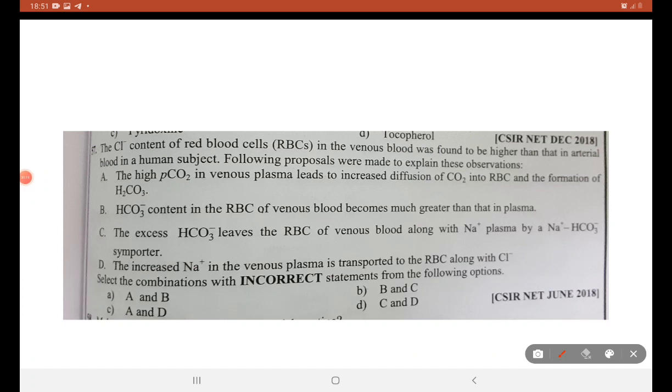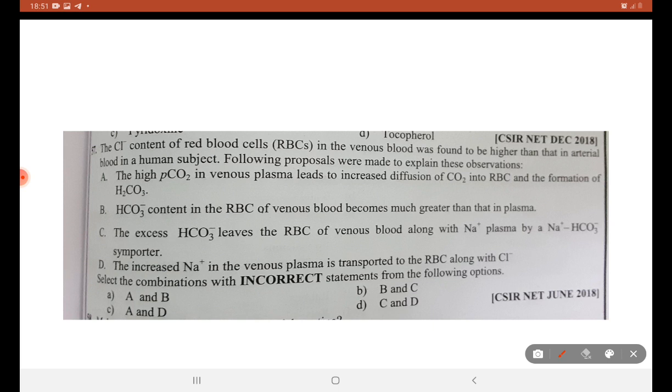If you are good in cell biology, you can easily answer this question even if you don't know anything about the cardiac system. High partial carbon dioxide pressure in the venous plasma leads to increased diffusion of carbon dioxide into RBC and formation of H2CO3. Is this the right answer? Next, carbonic acid content in RBC of the venous blood becomes greater than that in plasma.